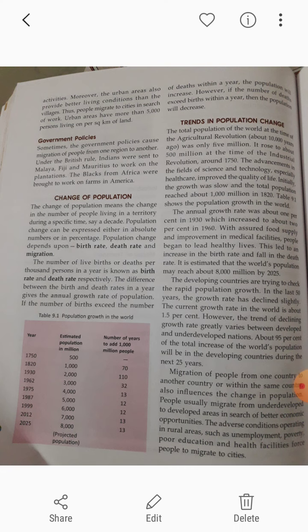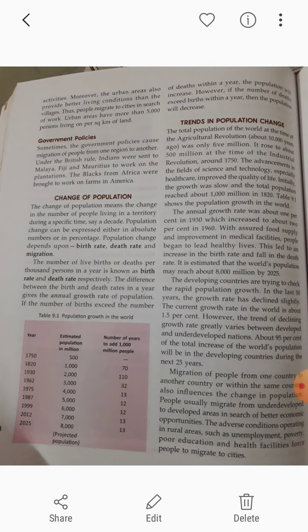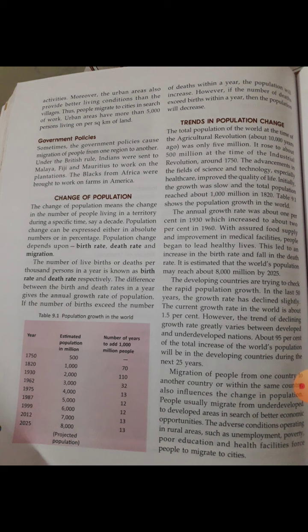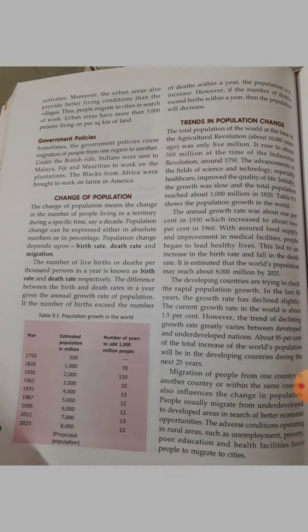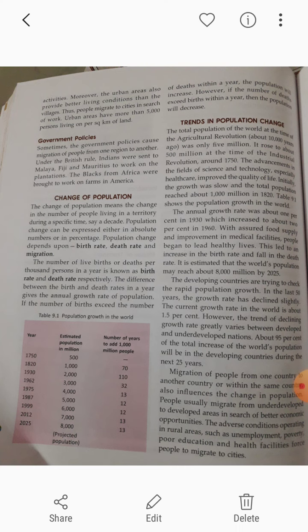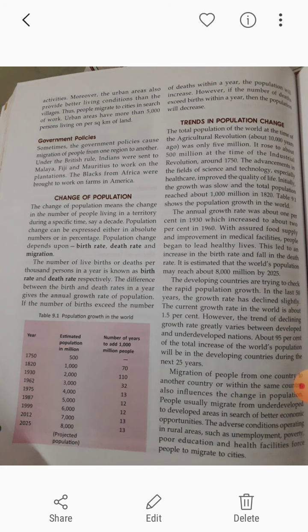Next one is the trend in population change. The total population in the world at the time of the agricultural revolution was only 5 million. Now it rose to about 500 million at the time of the industrial revolution around 1750. Clear? The main thing is the advancement in science and technology, especially in healthcare, which improved the quality of life. Initially the growth was slow, and the total population reached about 1000 million in 1820.